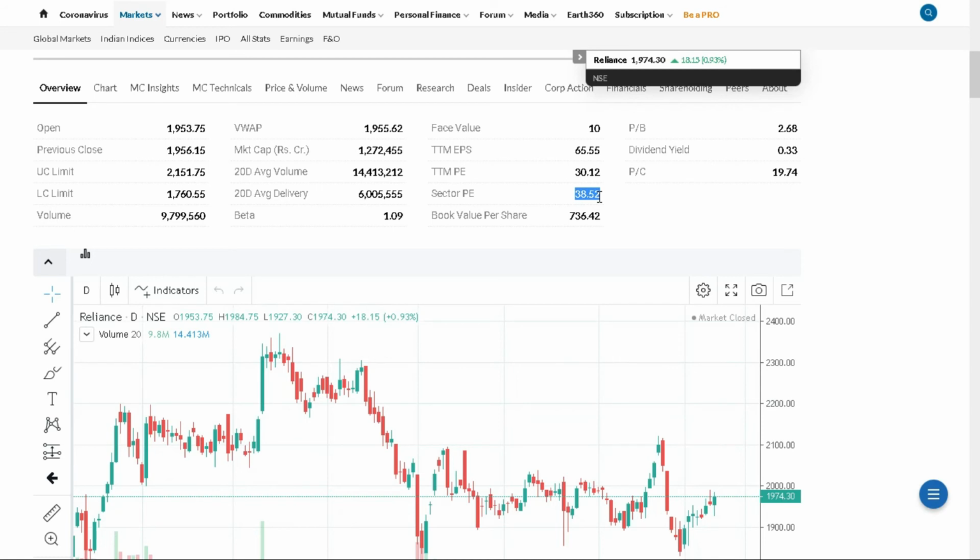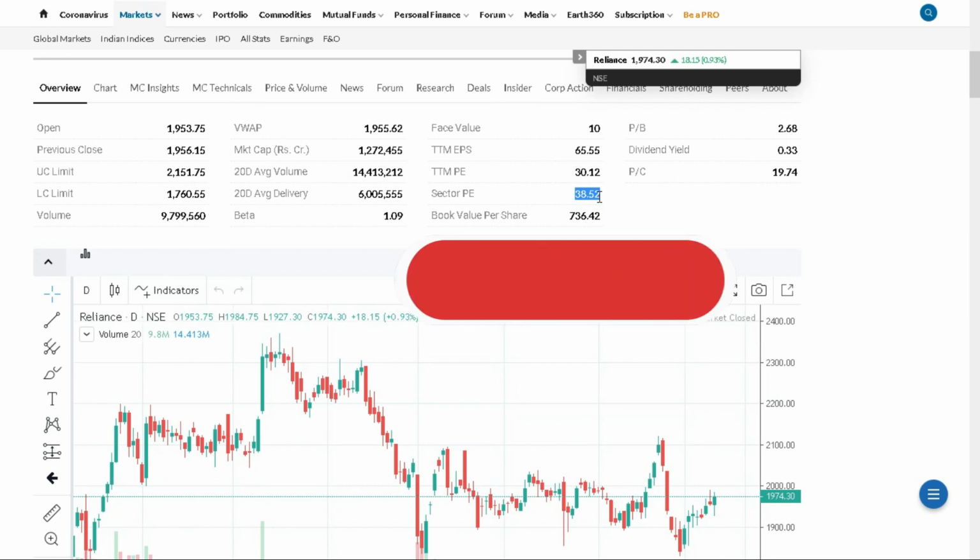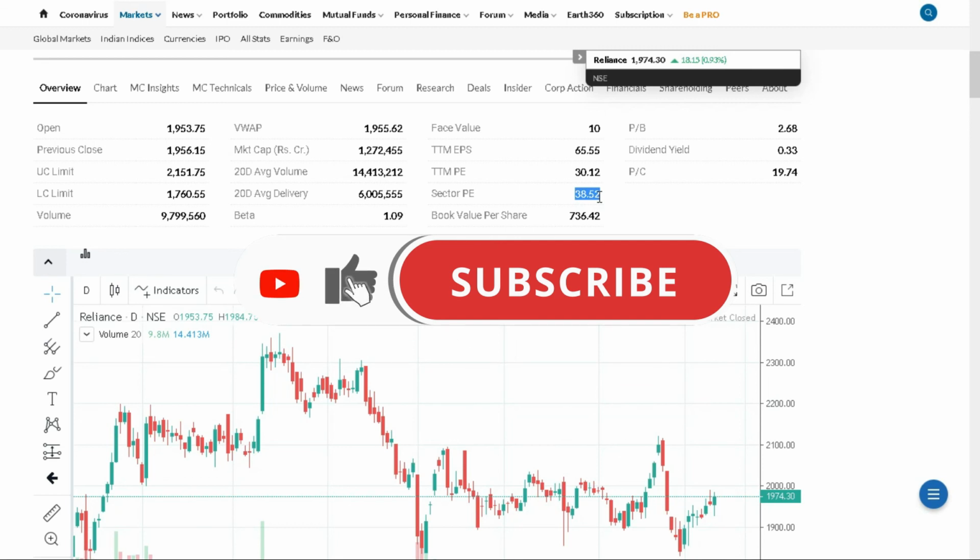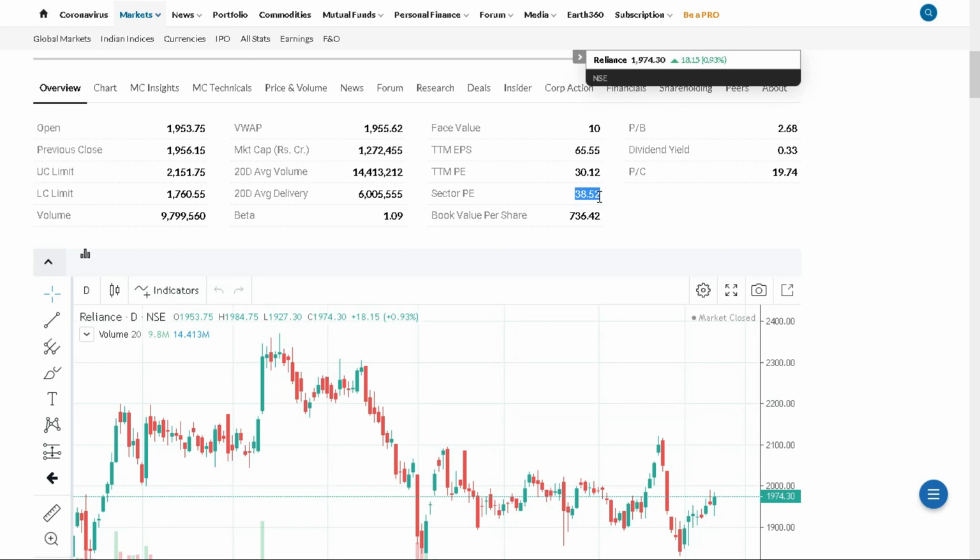Now again, we would analyze the P ratio of other companies in the same sector to further confirm that Reliance is indeed trading at a lower P ratio than its sector, as well as the other companies in the same sector. That would be a good sign for Reliance. Then we can start investing in Reliance. We will be discussing further analysis in the coming videos. Till then, you can start filtering the companies based on the balance sheet and profit and loss statement, as well as the P ratios. And you can keep those companies filtered so we can further analyze them.